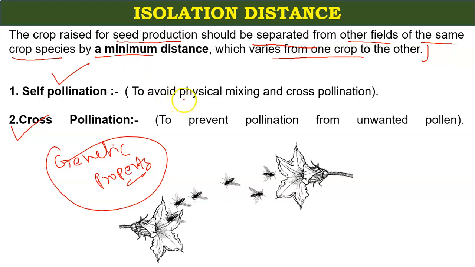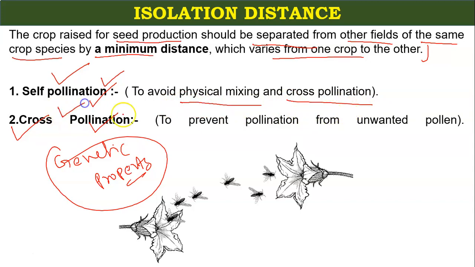There are two types of crops: the crops which have the property of self-pollination, and the crops which have the property of cross-pollination. If you are growing a self-pollinated crop, you are avoiding physical mixing and cross-pollination.